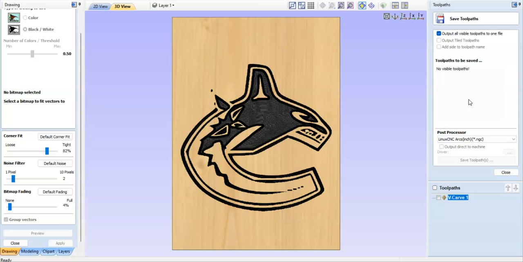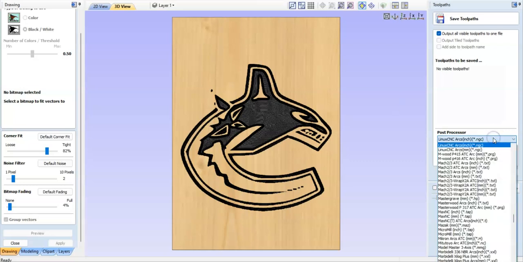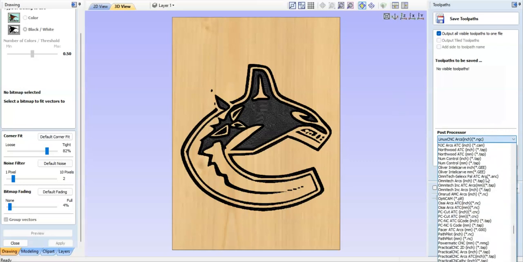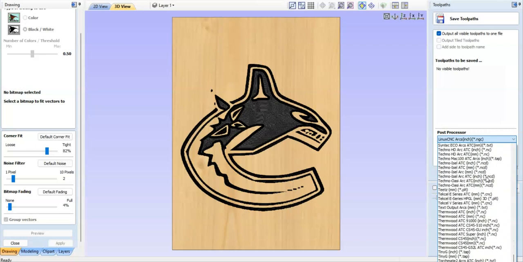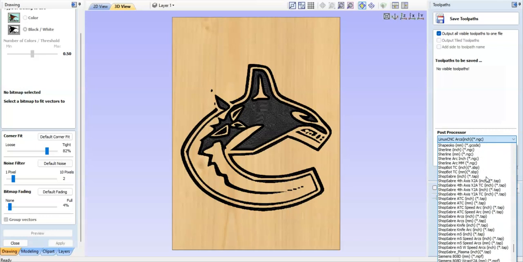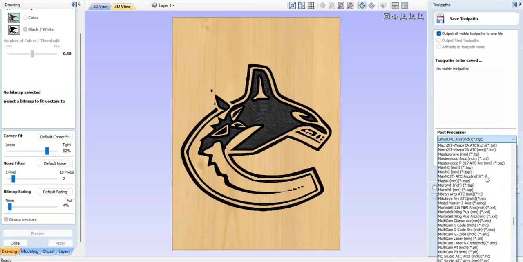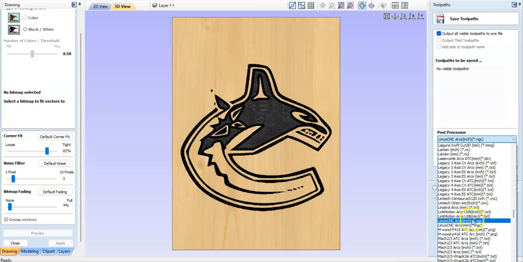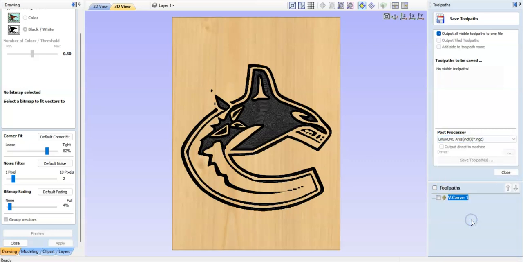Now, this is where it's going to get a little bit confusing. We have a whole bunch of different processors and files we can save under. You want to make sure it's the Linux CNC in inches, and it should be a .ngc file. So when I open this, you can see there are tons of options for different CNC equipment that is available out there. The one that we're looking for is under L, and it's going to be, like I said, the Linux CNC in inches, because all of our input has been in inches. So make sure that you have that selected.